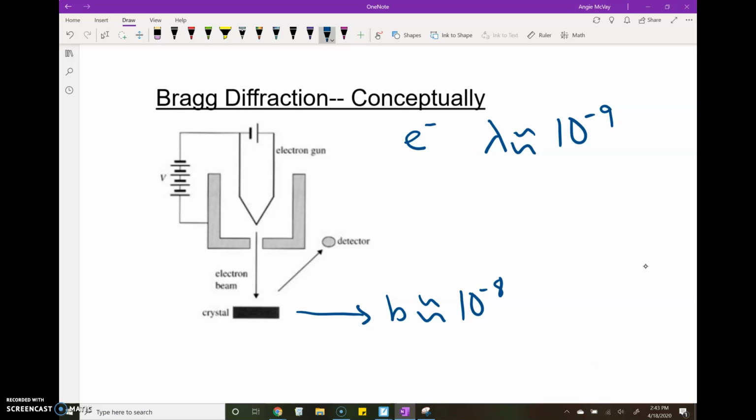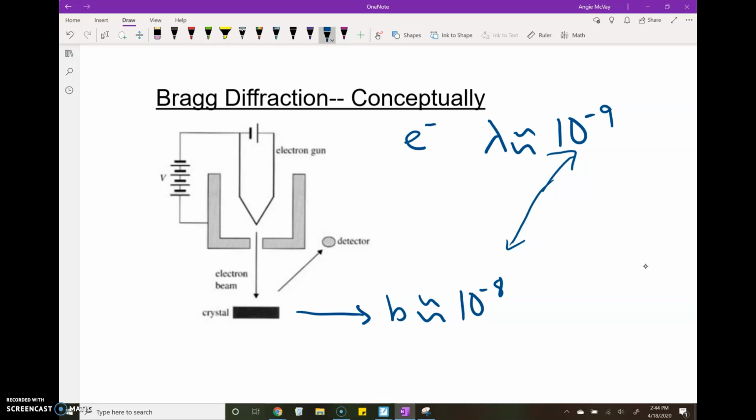So when we've got a wavelength that is the same order of magnitude as the aperture size, we should see diffraction, and we should see an interference pattern. These 10 to the -9 and 10 to the -8 are very close together, so we could assume that criterion is verified.